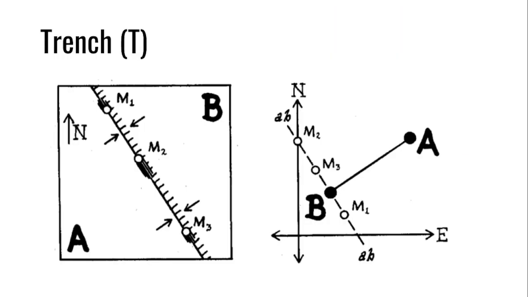To understand that, we need to analyze the orientation of various types of plate boundaries. So 3 possibilities are there. One is the trench, which is denoted by T. One is the transform fault, which is denoted by F, and another one is the spreading center, which is denoted by R because it is a spreading ridge. The first one is the trench, in which there is one overriding plate and another oceanic plate gets subducted below that. As you can see in this example, A is the subducting plate and B is the overriding plate.